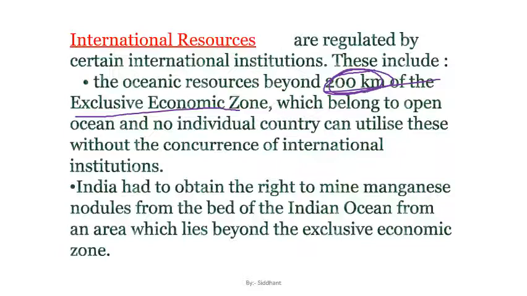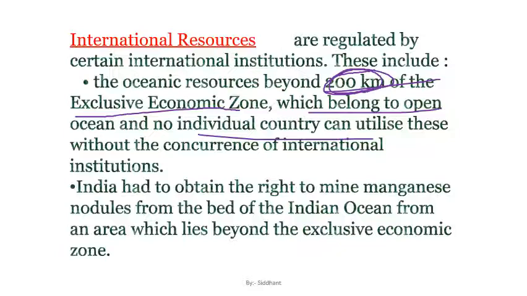The oceanic resources beyond 200 nautical miles of the exclusive economic zone belong to the open ocean or high sea. It is also known as the high sea. And no individual country, as I already said, has authority over the resources present in the high sea area. And who is governing that resource? UN clause. The country which wants to exploit the resource from that high sea area needs the permission of UN clause, and only after having the permission of that body can the country exploit the resource.